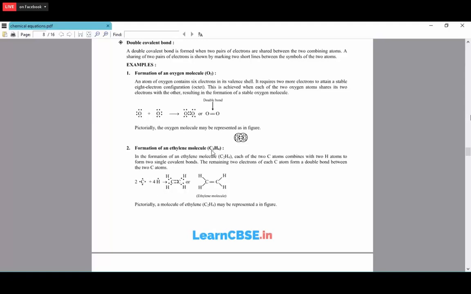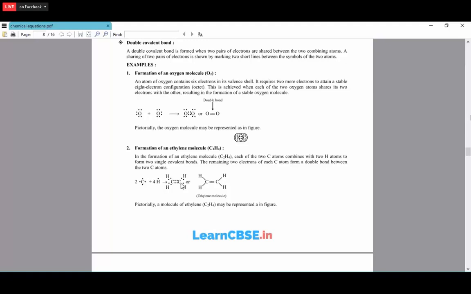Here we have two carbon atoms, each with 4 electrons in the outermost shell, and 4 hydrogen atoms, each with a single electron in the outermost shell. One electron of carbon is shared with one hydrogen, a second electron is shared with another hydrogen, and the remaining 2 electrons are shared with the other carbon atom.